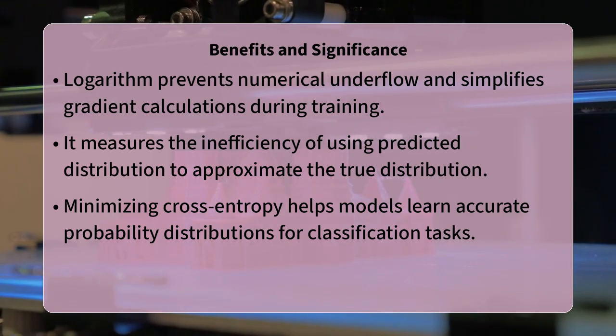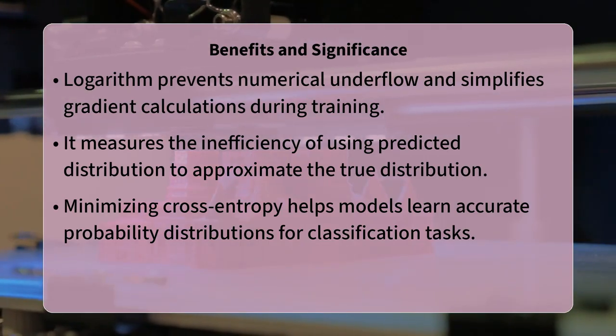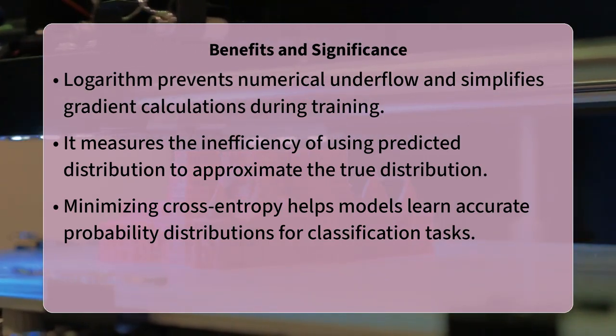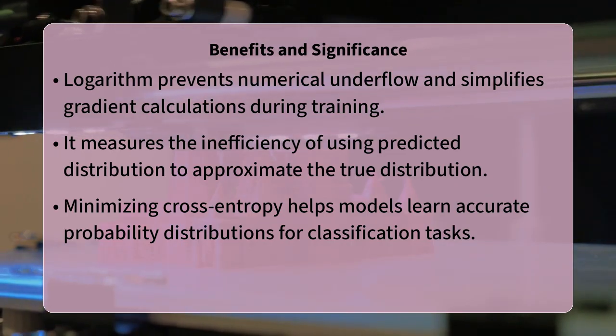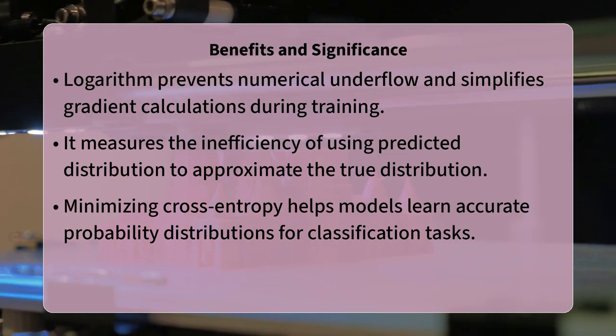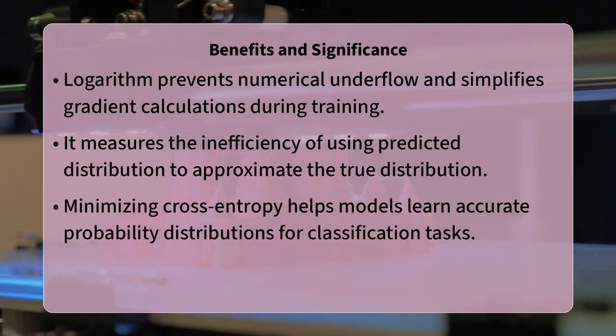From an information theory perspective, cross-entropy measures the inefficiency of using one probability distribution to approximate another, serving as a proxy for how much additional information is needed to describe the true distribution given the predicted one. It is closely related to the Kullback-Leibler divergence.